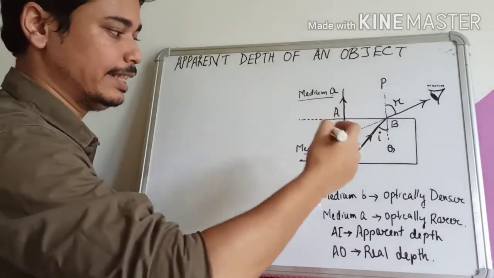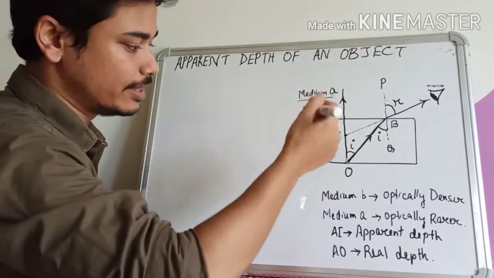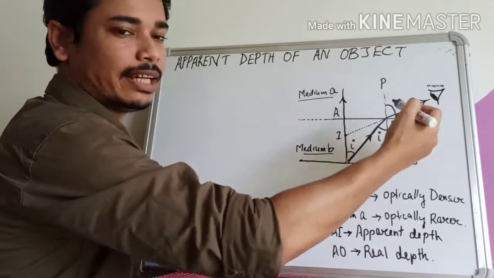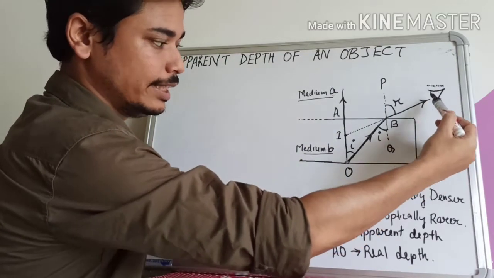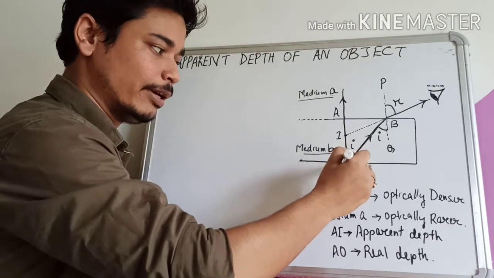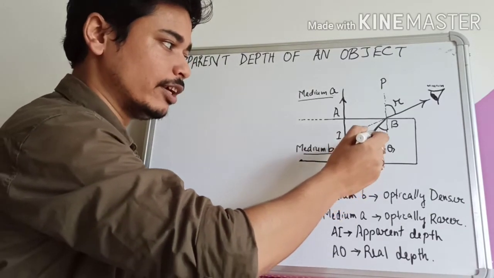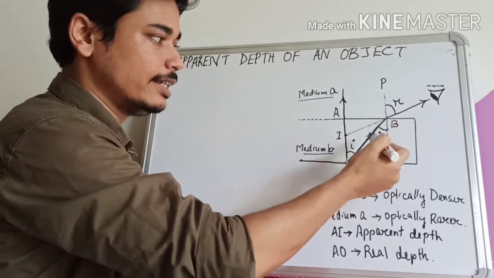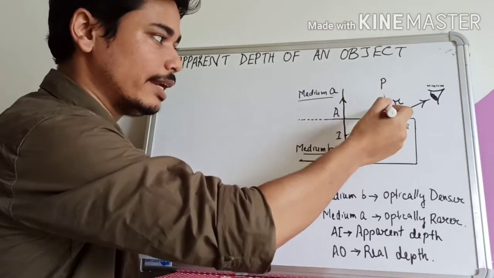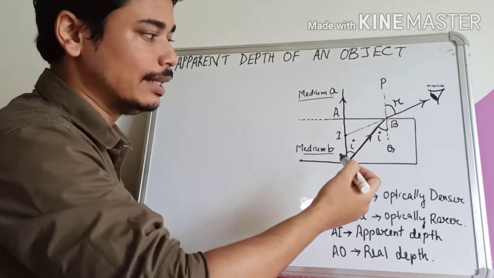If we observe this point object obliquely from this side, we keep our eye here and see this object from this side. So what will happen? If a ray is coming out from this object and traveling along this direction, this ray is incident at this point. If we draw a normal at this point, then PQ will be the normal. What is the angle of incidence?